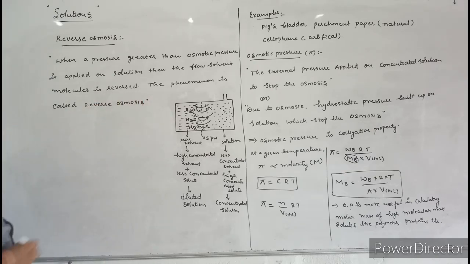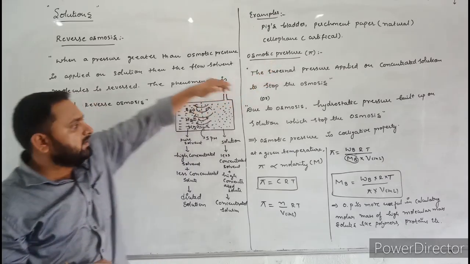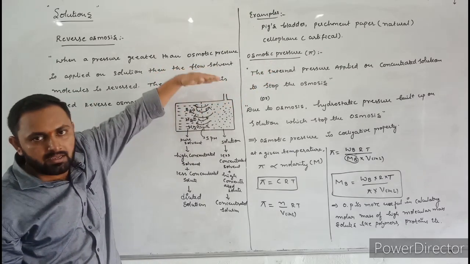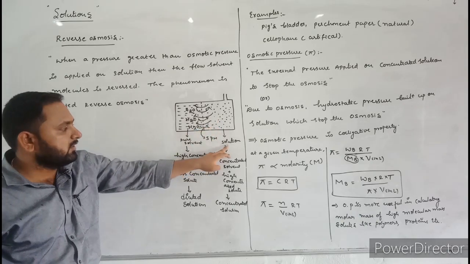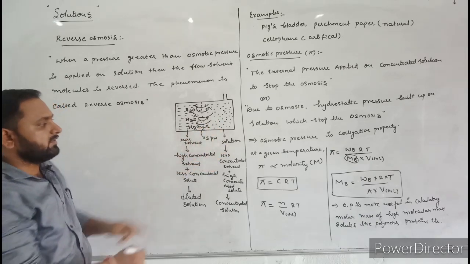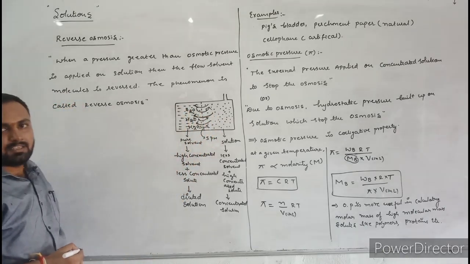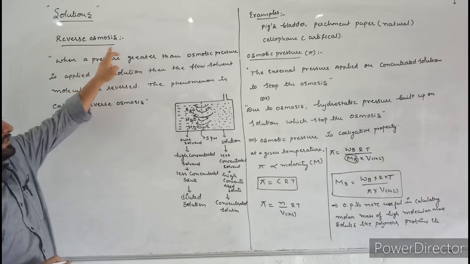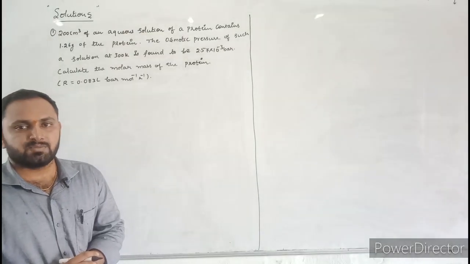What is reverse osmosis? When a pressure greater than osmotic pressure is applied on the solution, the water molecules will flow from solution to pure solvent. This process is called reverse osmosis. Next, let us solve one numerical on the basis of osmotic pressure.